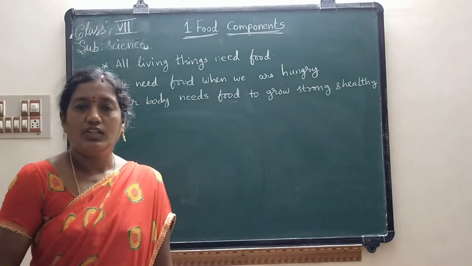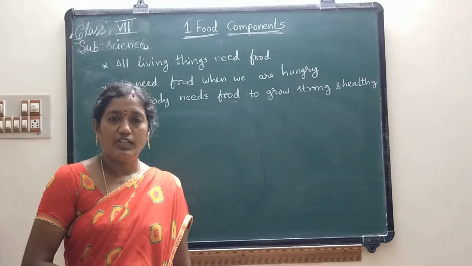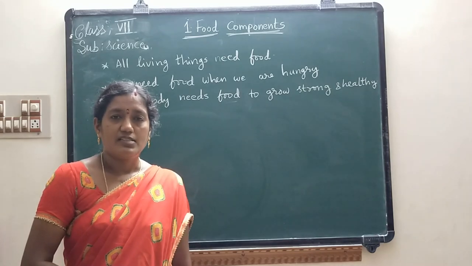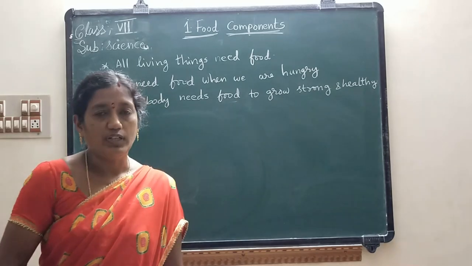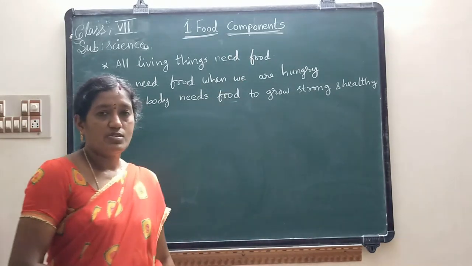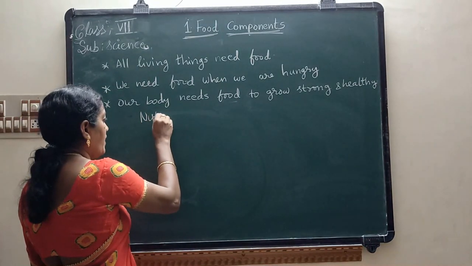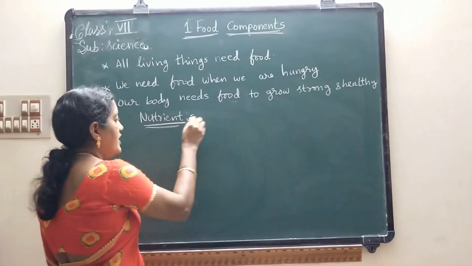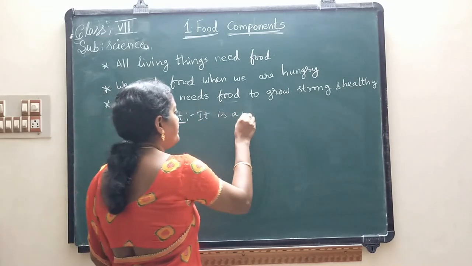From morning to evening, we eat different types of food items. We eat chapatis, upma, puri, idli, vada, like this. But we don't know which components are present in that food, children. So first of all, before going to the components topic, I will tell you what a nutrient is. A nutrient is a substance.